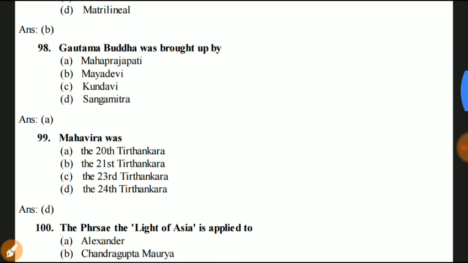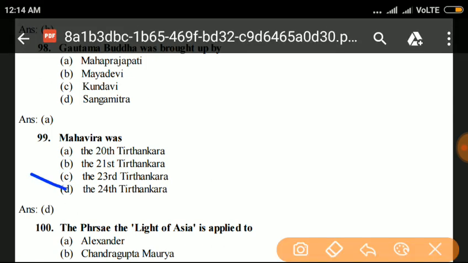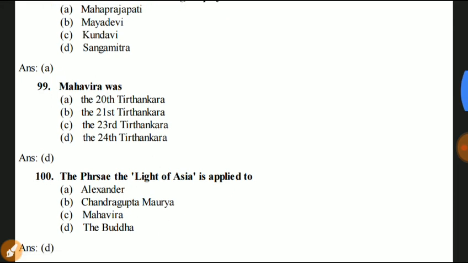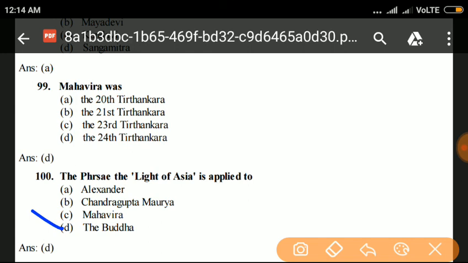Next question. Mahavira was the 20th Tirthankara, 21st Tirthankara, 23rd Tirthankara, 24th Tirthankara. Mahavira was the 24th Tirthankara. Next question 100. The Light of Asia is applied to Alexander, Chandragupta Maurya, Mahavira, Gautama Buddha. Your answer is D. The Light of Asia is called Gautama Buddha.